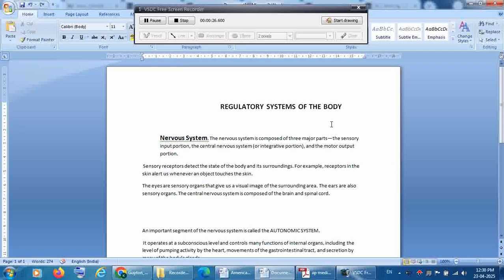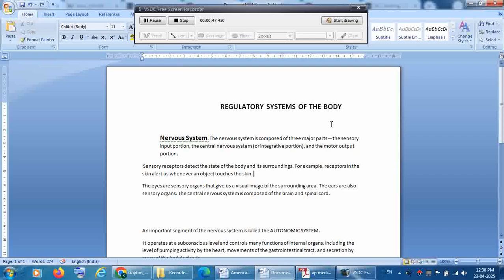As we discussed in the previous topic, homeostasis, to maintain homeostasis someone should be there to regulate the systems of the body. That is what we are going to discuss, which is called the regulatory systems of the body. Now we will come one by one.